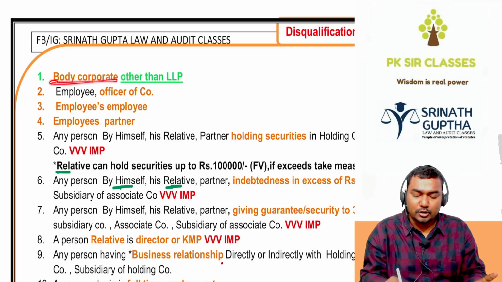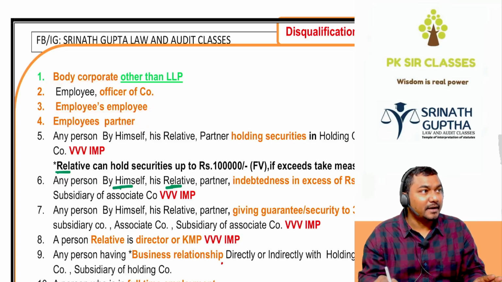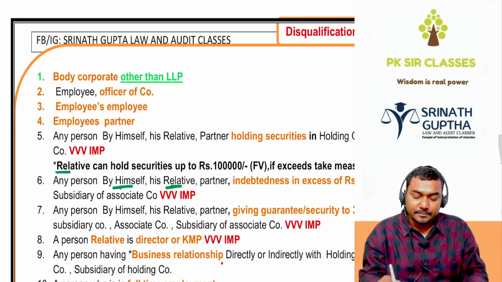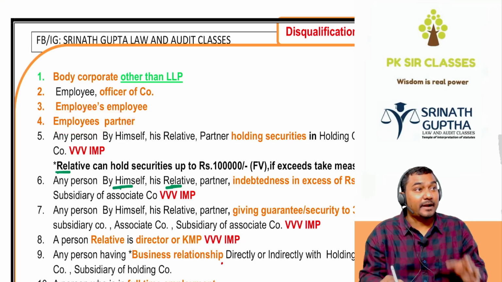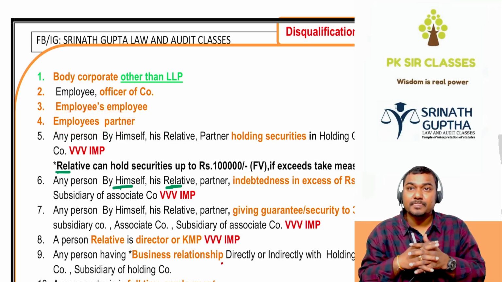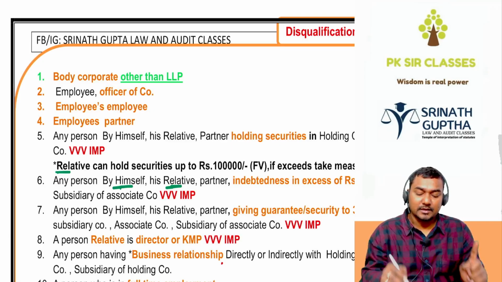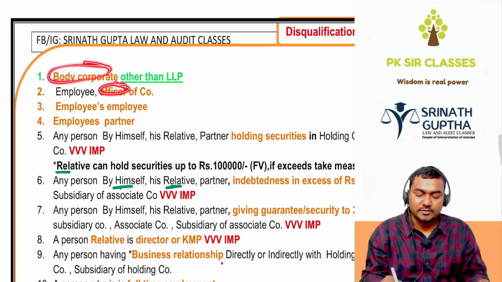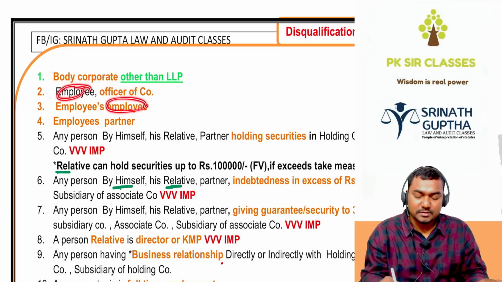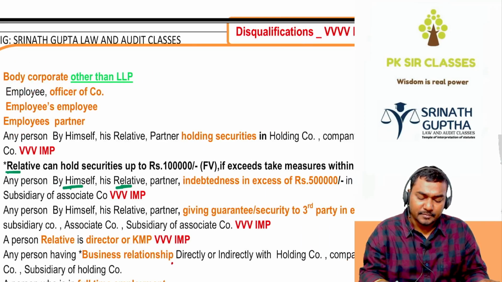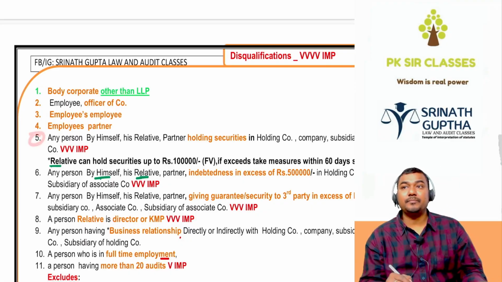So you should not be a body corporate, you should not be a company's employee, and an employee's partner cannot become the auditor, because between partners in a partnership there is a mutual agency. Which agency? Yes sir, no sir. So an employee's partner cannot become the auditor. Should not be a body corporate, should not be an officer, should not be an employee, should not be an employee's employee, should not be an employee's partner. And the fifth point is very important.